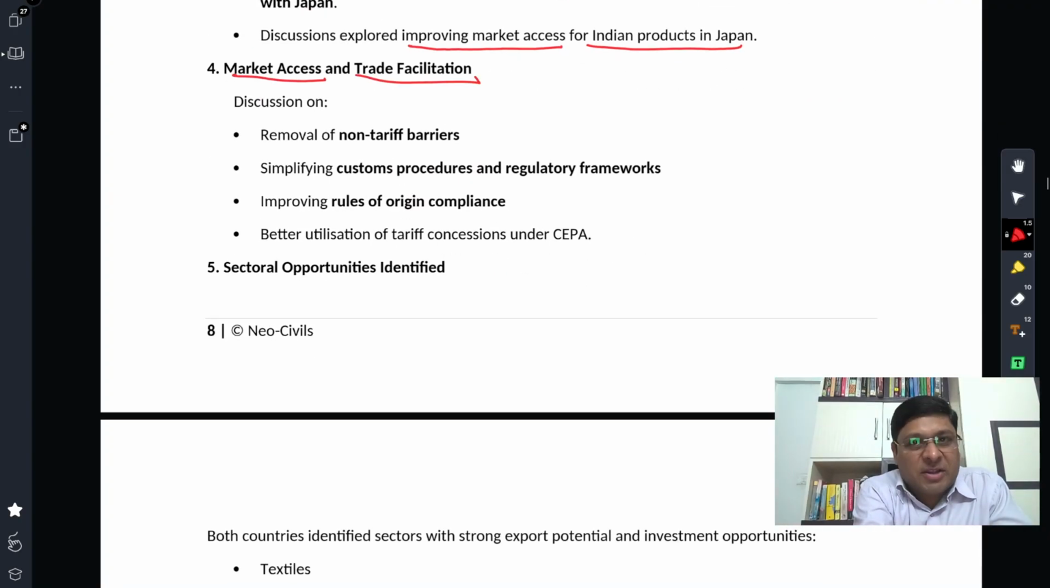Market access and trade facilitation. Discussion happened on these topics. Removal of non-tariff barriers. What are non-tariff barriers? You know that very well. Like quotas, subsidies, sensitive list, blacklist, etc.